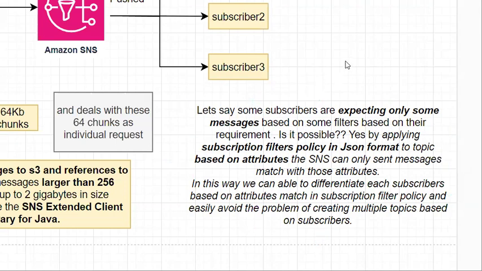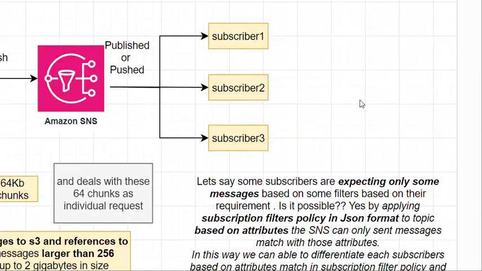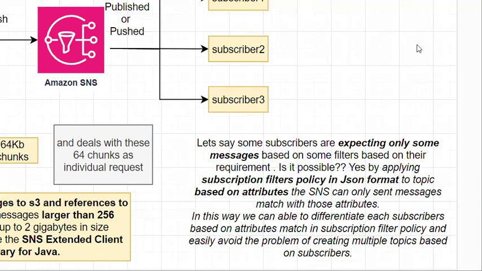In this way, we can eliminate sending all the messages to all the subscribers. Let's say you have multiple subscribers that need a particular format or type of data. Then we can filter our messages based on that subscription filter policy, and by attaching it, we get that particular data.